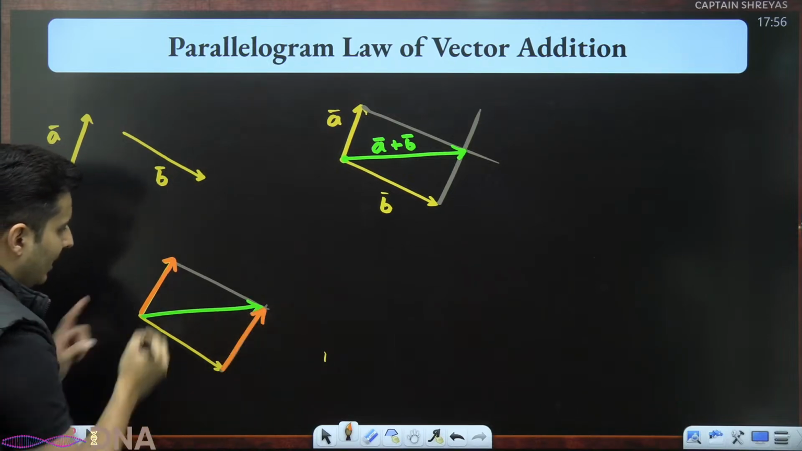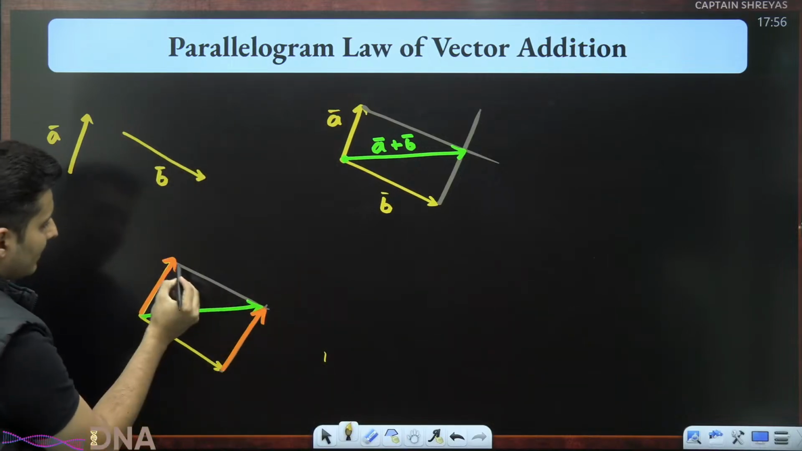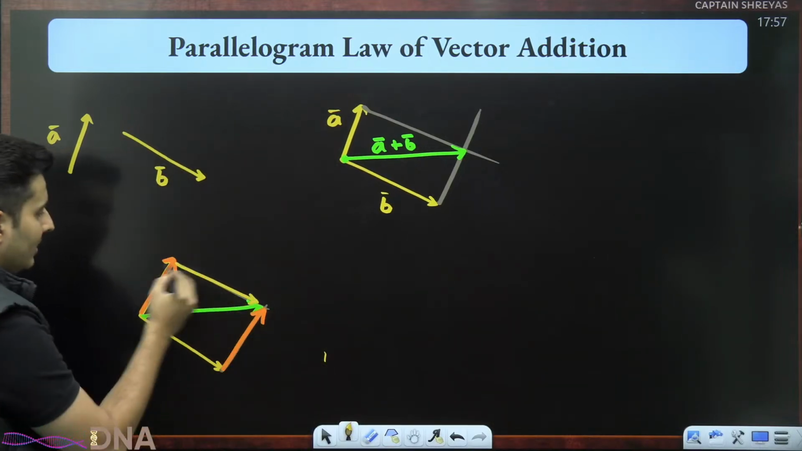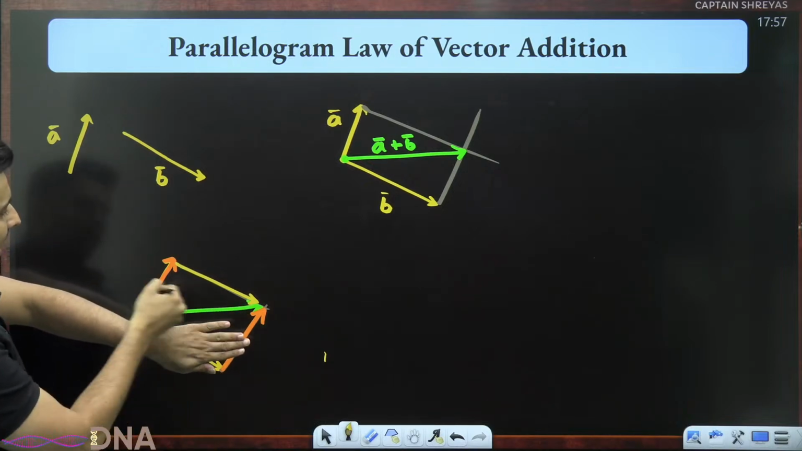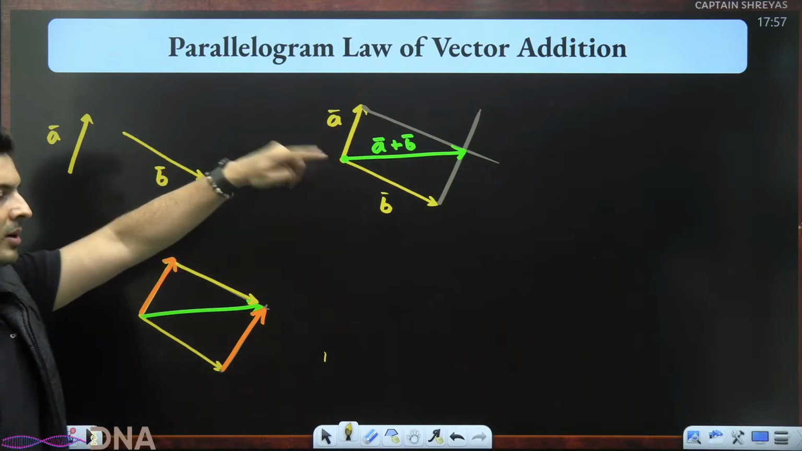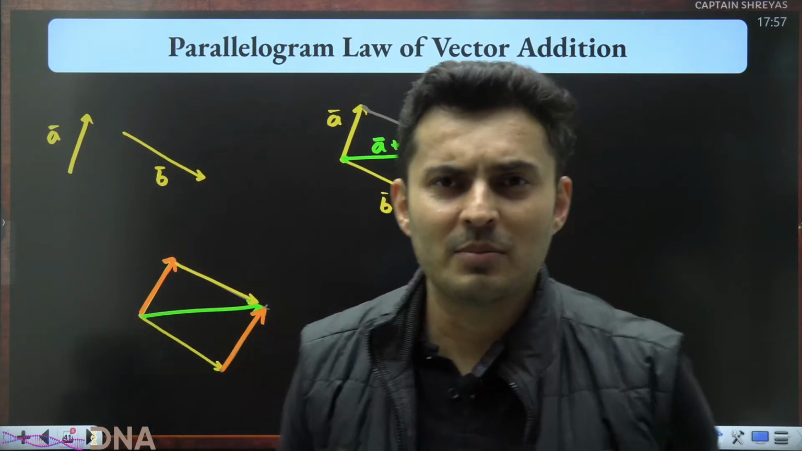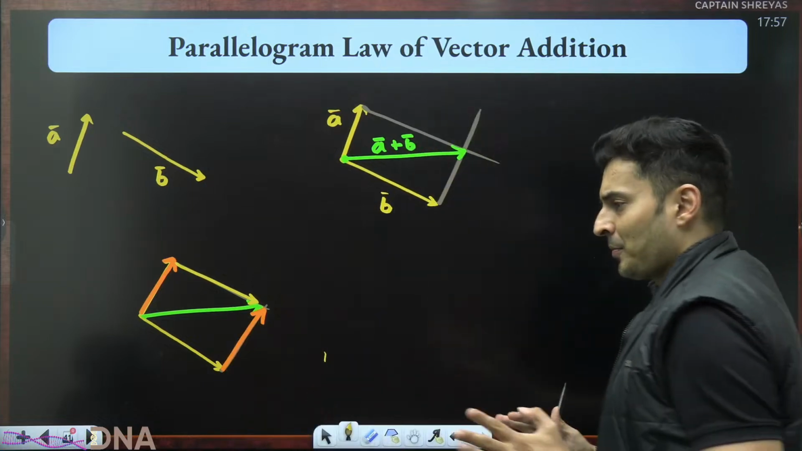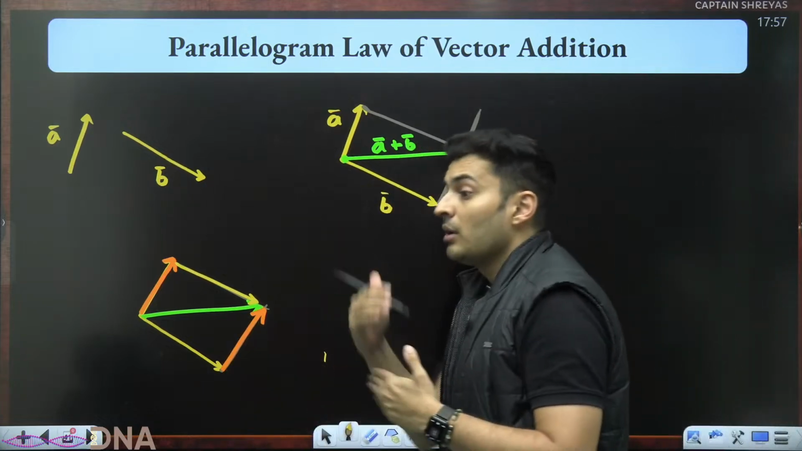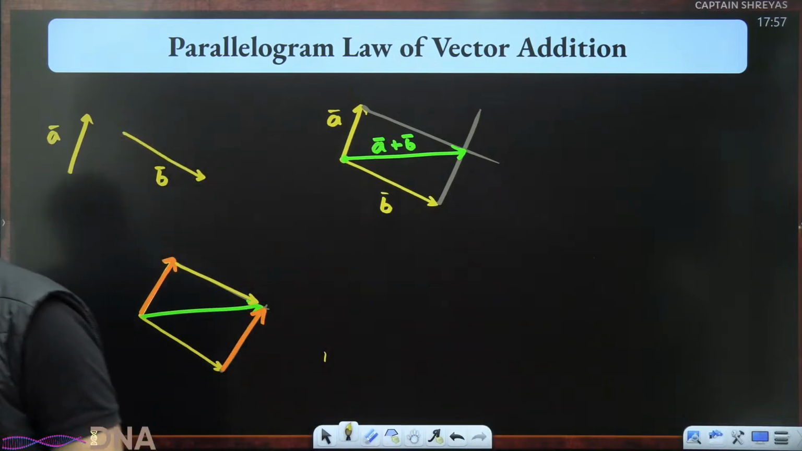Now this looks like a triangle law. Forget that. Even this vector can be easily slid over here. Now you can see again, if you hide the upper part, this is a triangle. So triangle law is a parallelogram law. Parallelogram law is a triangle law. Just look at it from different perspectives. That's all.